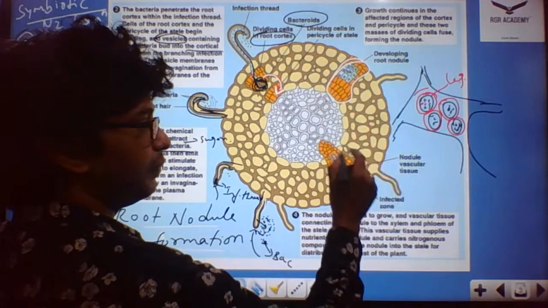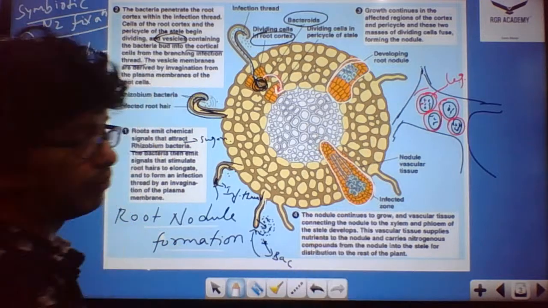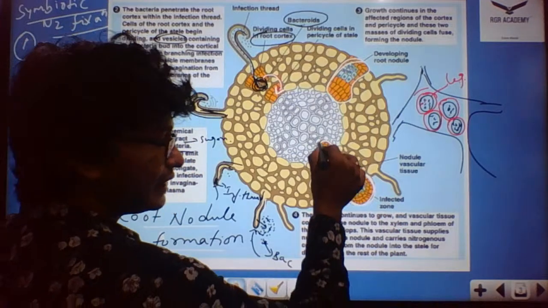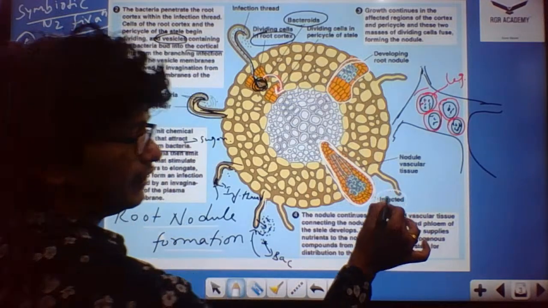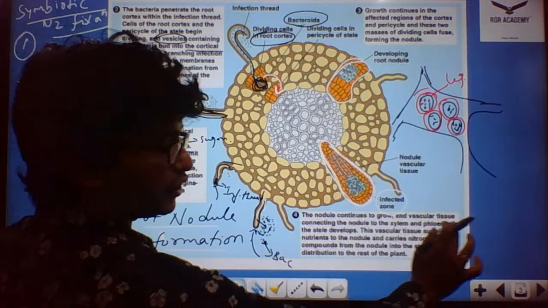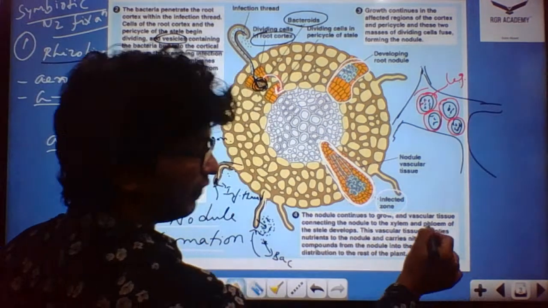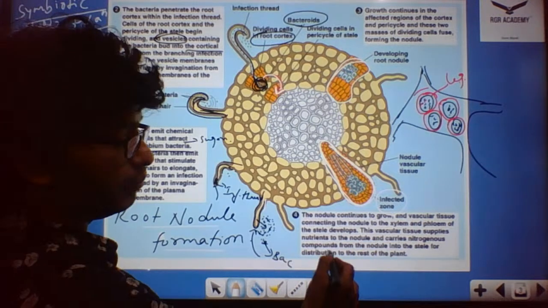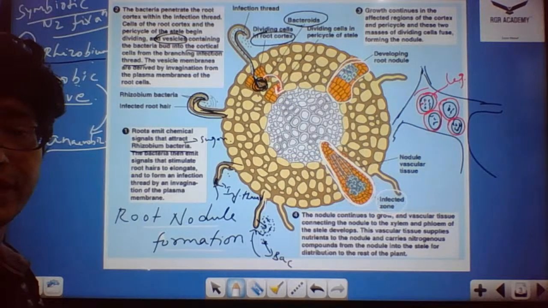Now, substantially, what will happen? The nodule vascular tissue forms completely. The bacteroids which started proliferating inside the pericycle region cause the nodule to develop substantially. On the whole, this particular zone together we call an infected zone. At last, what you see is the nodule. This continues to grow into the vascular tissues, reaching the xylem and the phloem, and the stele starts developing. This carries the nitrogenous compounds from the nodule into the stele, and they are carried to the rest of the plant. This is the place where nitrogen fixation takes place.